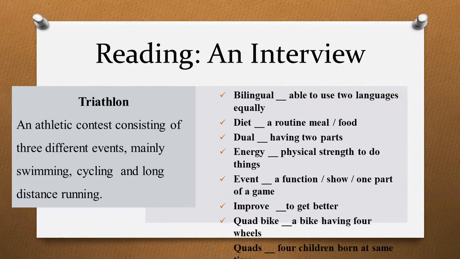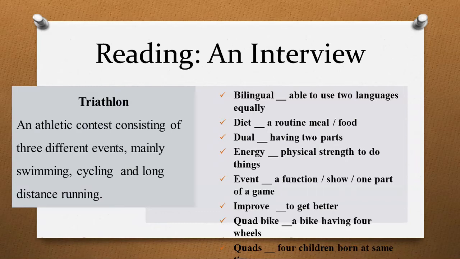So this lesson is an interview of the triathlete. He will tell us about his exercise, his training, his food, his diet, sport, and his life and his career. The difficult words and their meanings are given here. The word we have already read in a previous lesson is bilingual. Bilingual is a person who is able to use 2 languages equally. Diet is a particular routine meal or food of someone.